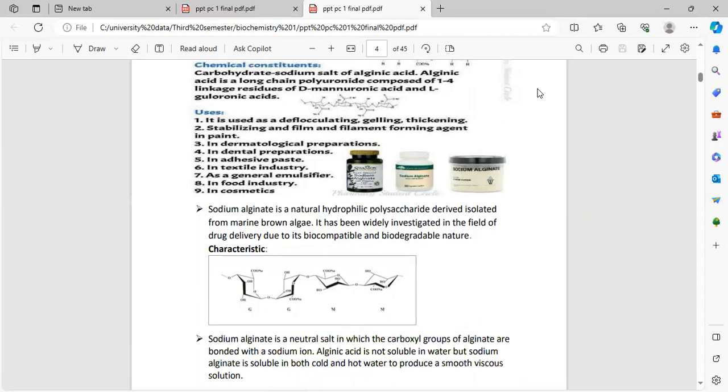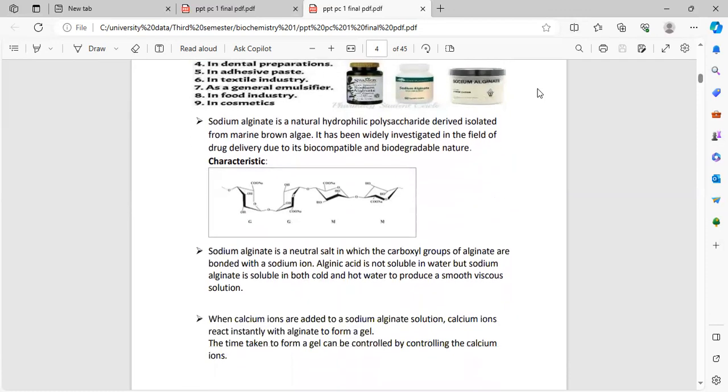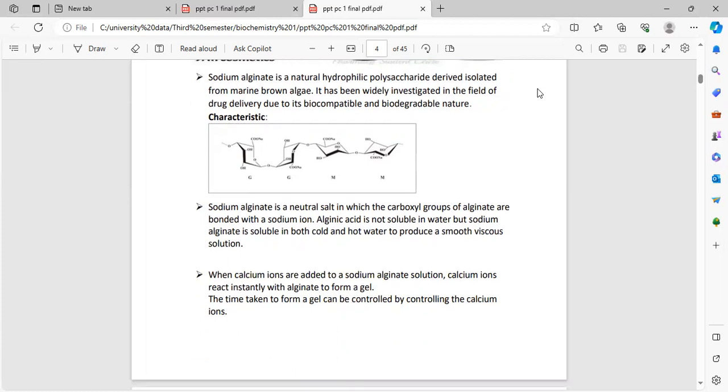Uses. It is used as a deflocculating, gelling, thickening, stabilizing, and film forming agent in paint, in dermatological preparations, in thermal preparations, in adhesive paste, in textile industry, as a general emulsifier, in food industry, in cosmetics. Sodium alginate is a natural hydrophilic polysaccharide isolated from marine brown algae. It has been widely investigated in the field of drug delivery due to its biocompatible and biodegradable characteristics.